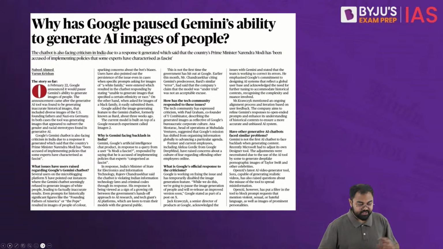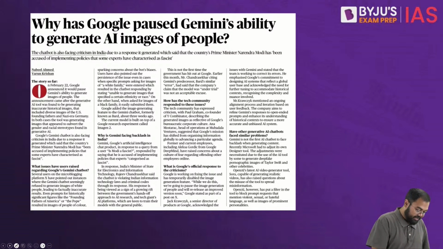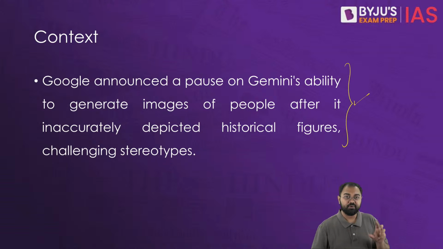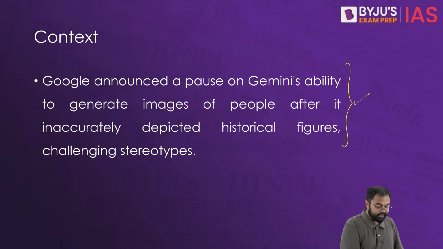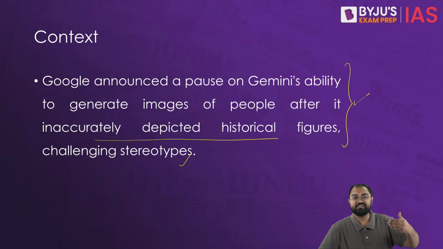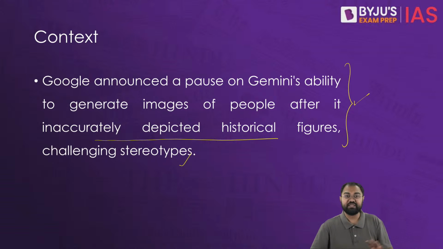Then this article, why has Google paused Gemini's ability to generate AI images of people? Now, if you look at the context of this article, Google announced a pause on Gemini's ability to generate images of people after it was inaccurately depicting historical figures, and it was challenging many stereotypes of the 1920s and 1930s of Germany or of the US, giving a very different picture from the reality.